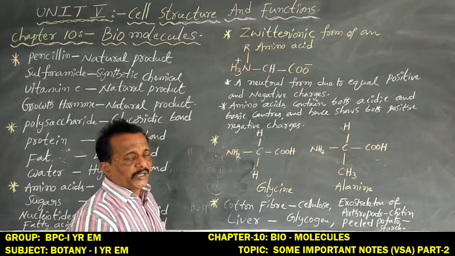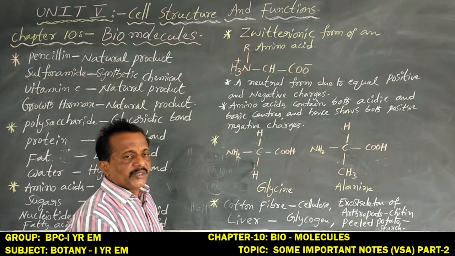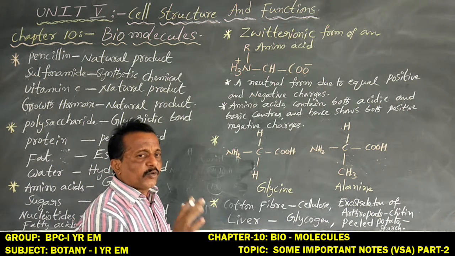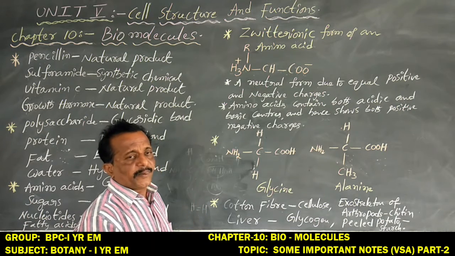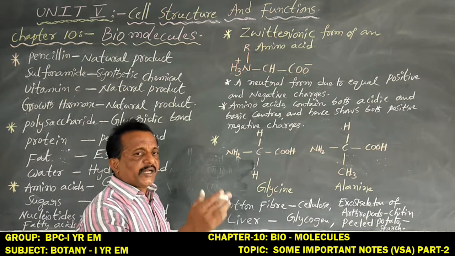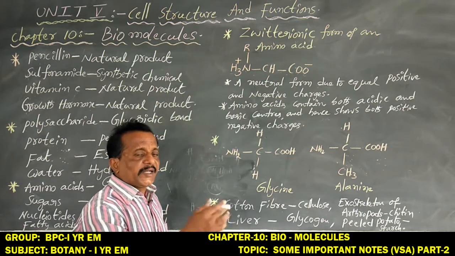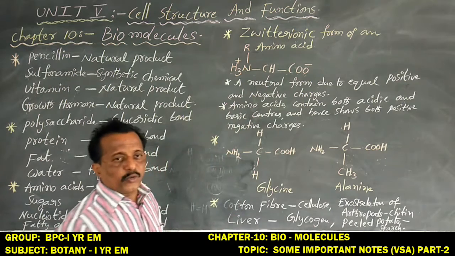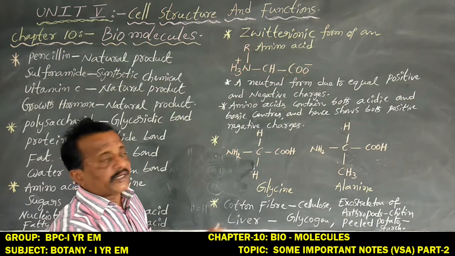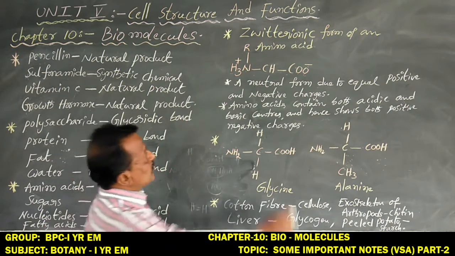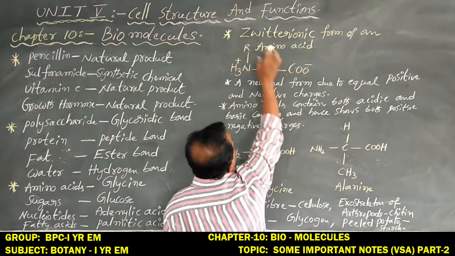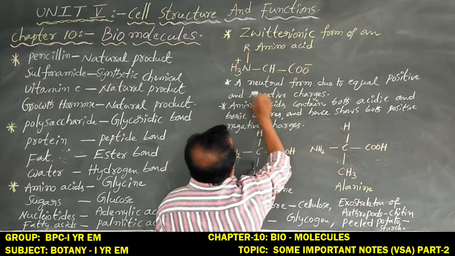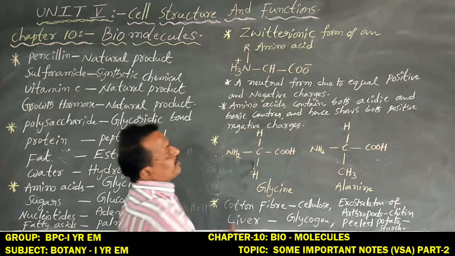This is very important here. Generally, any amino acid does not at the same time contain both positive and negative charges. But sometimes a zwitterionic form of an amino acid contains both positive and negative charges at the same time. That is the zwitterionic form. Why? Because it is a neutral form due to equal positive and negative charges.